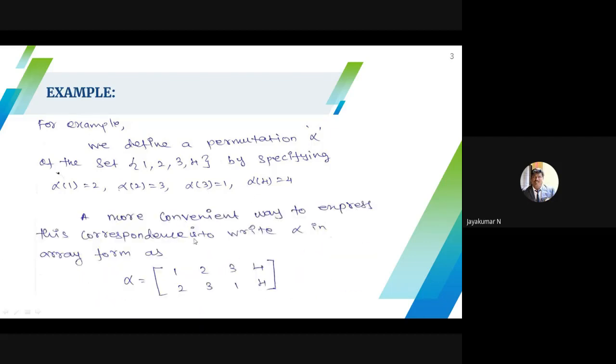A more convenient way to express this correspondence is to write alpha in array form, which is the most convenient structure. The given elements are 1, 2, 3, 4. 1 is mapped onto 2, 2 is mapped onto 3, 3 is mapped onto 1, 4 is mapped onto 4. This is one such permutation of set A. You can assign it in many ways. How many permutations are possible in A? Here the number of elements of A is 4, so 4 factorial permutations are possible.